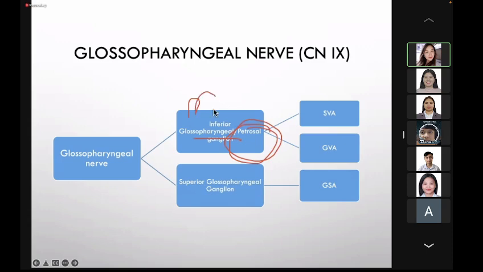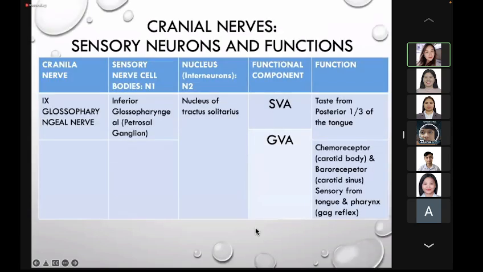It is larger compared to the superior glossopharyngeal ganglion. If you remember, the glossopharyngeal nerve passes through the jugular foramen together with the vagus and the accessory nerve. Again, for the glossopharyngeal nerve, the first order neuron for taste from the posterior one-third of the tongue is the inferior glossopharyngeal or the petrosal ganglion.